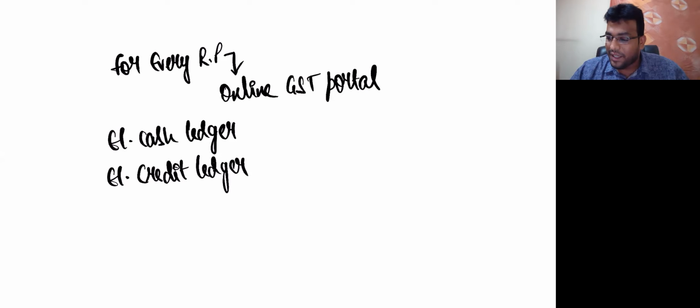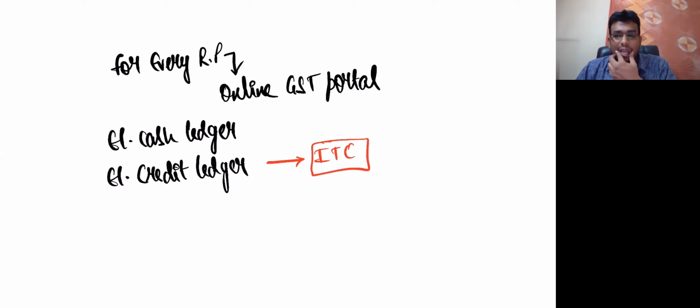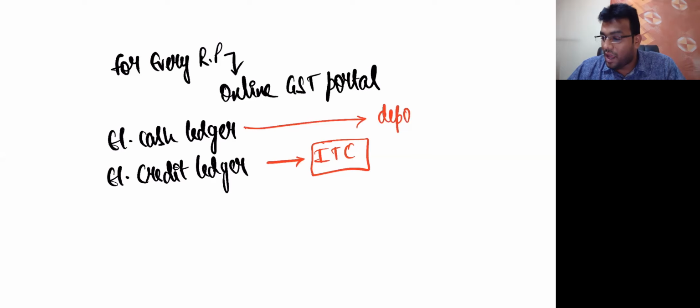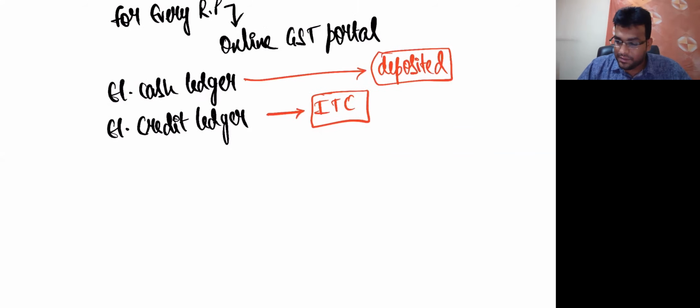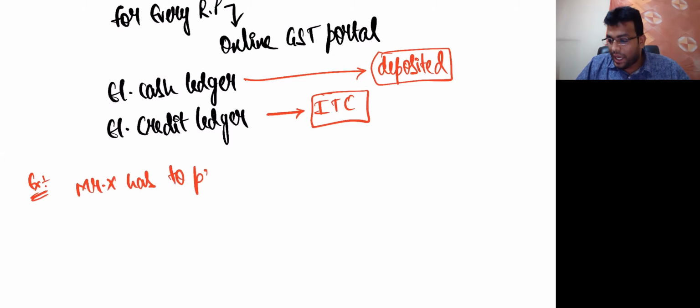Now, one thing you have to understand very clearly is that the electronic credit ledger will reflect the input tax credit. It will reflect what, my dear friends? Input tax credit. Whatever input tax credit he is eligible for is reflected in the electronic credit ledger. But the electronic cash ledger will reflect whatever we have deposited. See, for example, let's say one person, Mr. X, has to pay 10 lakh rupees.